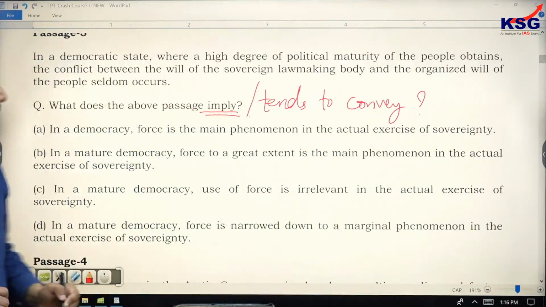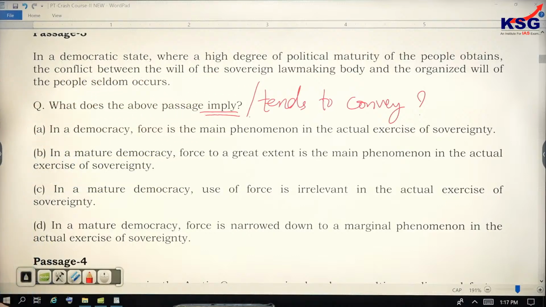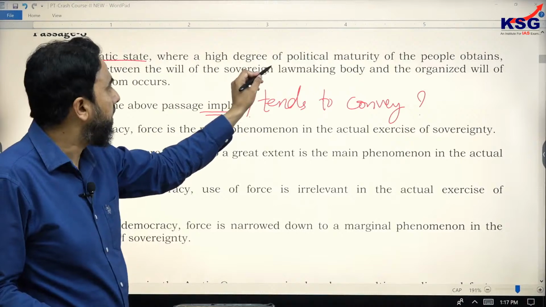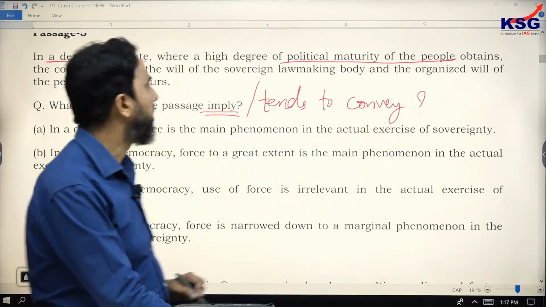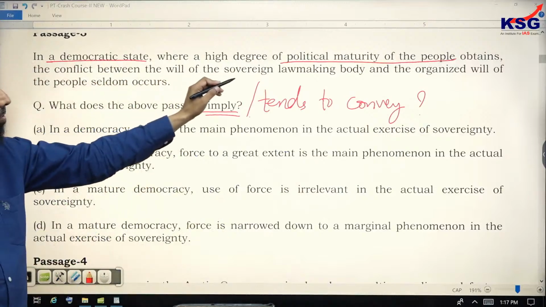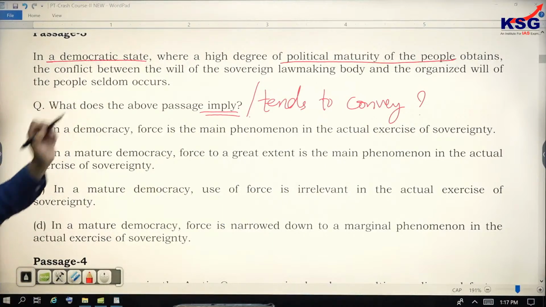So the author says here, in a democratic state where a high degree of political maturity of people obtains. So the first thing to be noticed is that he talks about a democratic state, but a particular type of democratic state where political maturity of the people obtains. There, the conflict between the will of the sovereign lawmaking body and the organized will of the people seldom occurs.